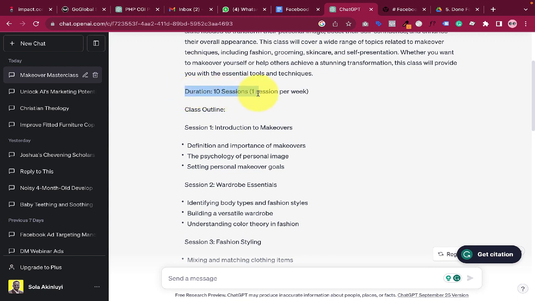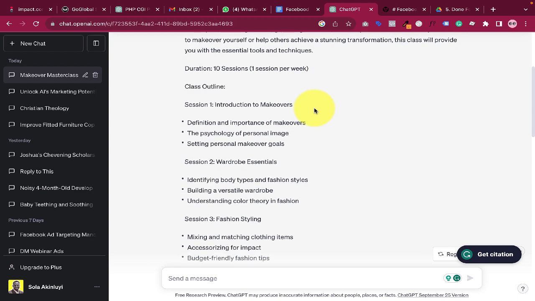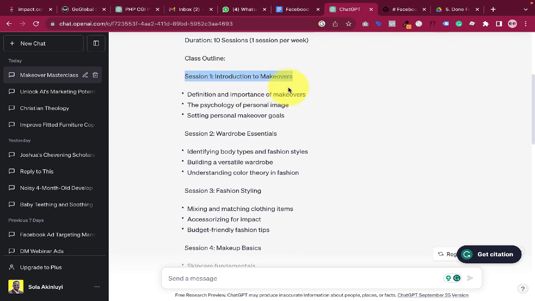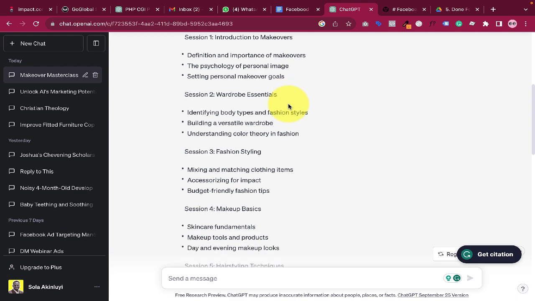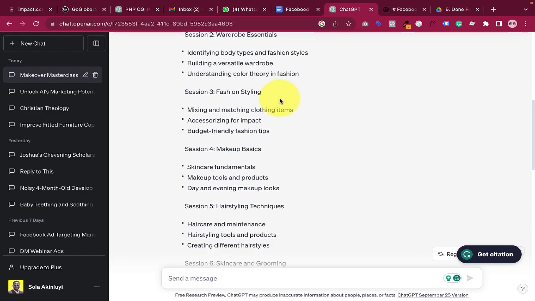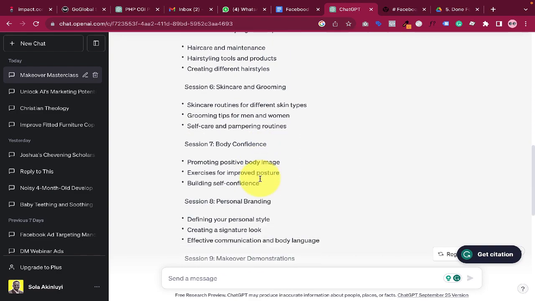So it says duration, 10 sessions, 1 session per week. So it means that you'll be teaching this class for at least 10 weeks. So it says the first week or the first session, people are going to learn introduction to makeovers. So here under introduction to makeovers, they are going to learn definition and importance of makeovers, the psychology of personal image, setting personal makeover goals. And then session 2, wardrobe essentials. This is amazing. Like, you see what ChatGPT has come up with.